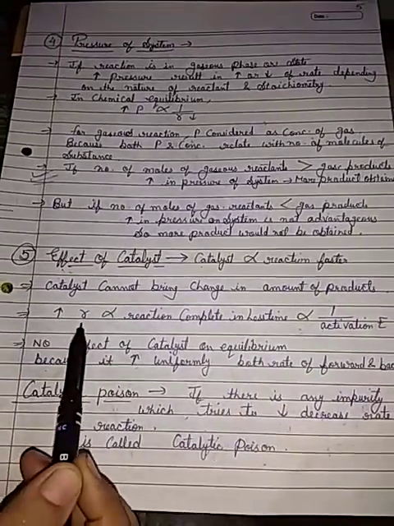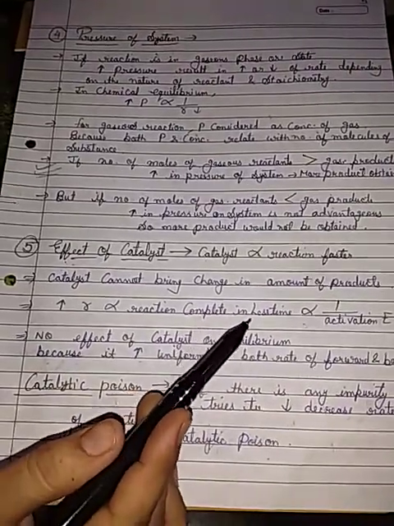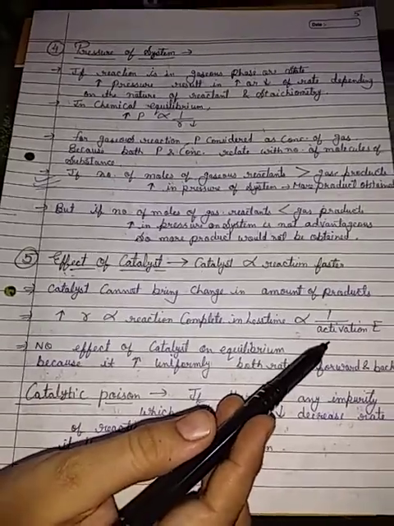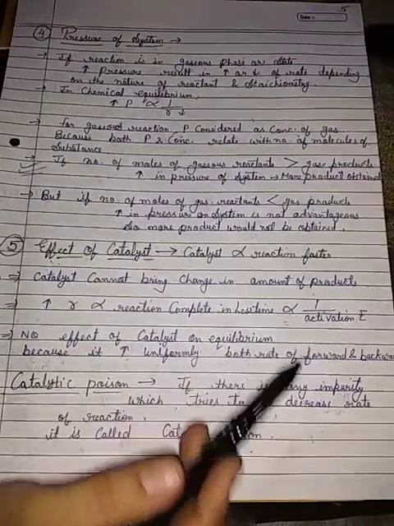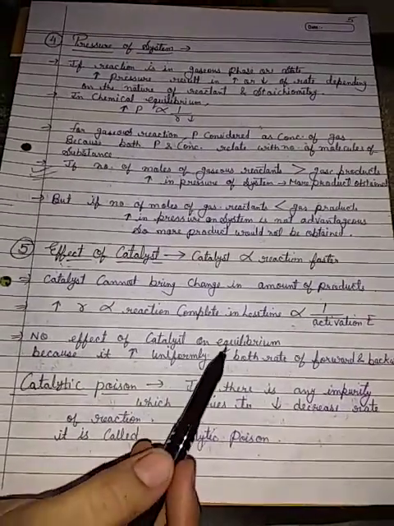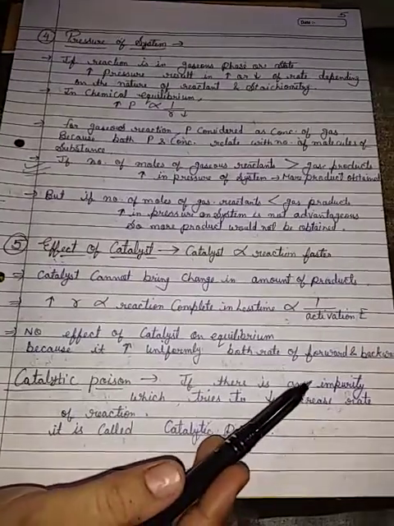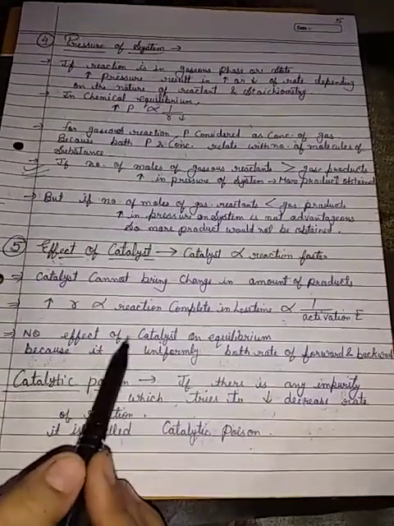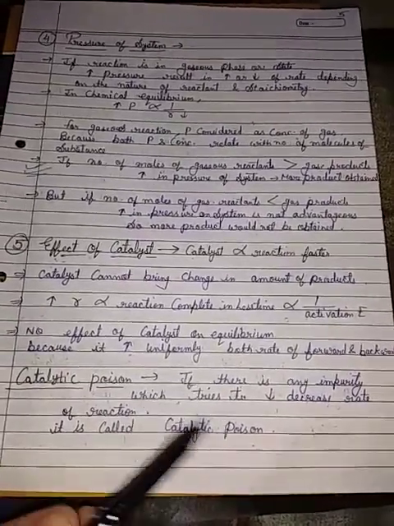So it increases the rate of reaction, directly proportional to the reaction completing in less time, and inversely proportional to activation energy, because less activation energy is required. There is no effect of catalyst on equilibrium because it increases both the rate of forward and backward reactions uniformly. So in equilibrium, the catalyst has no effect because the forward and backward rates of reaction are considered.